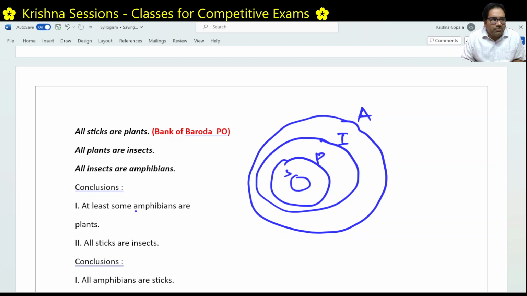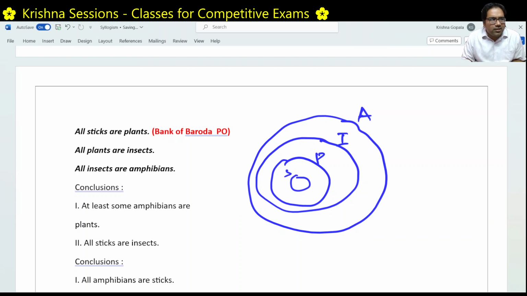At least some amphibians are plants. He's saying at least some amphibians are plants. Yes, this is true, right? This is true because this part will always be within the bigger A circle. This part is also amphibians only. So some amphibians will always be plants only.